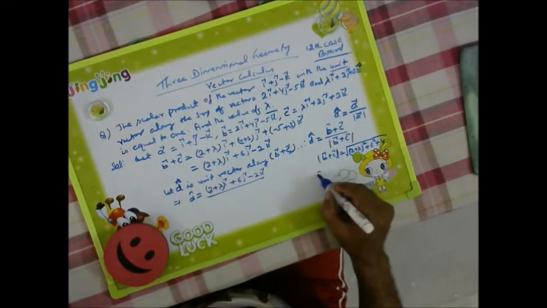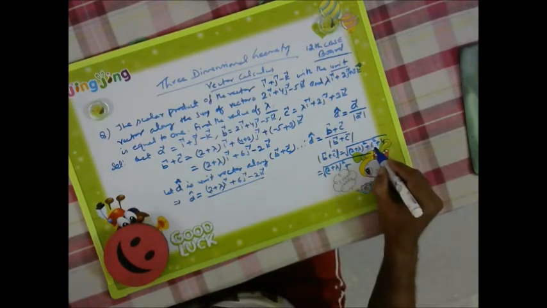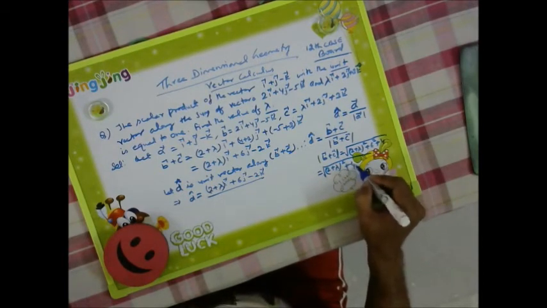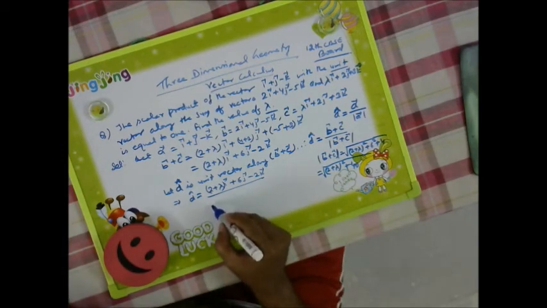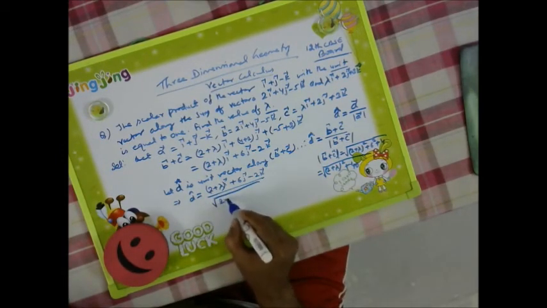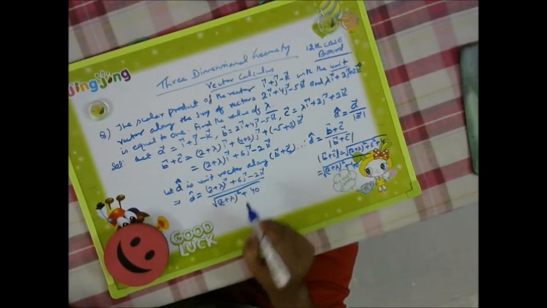So 6 square is 36, 36 plus 4 is 40. So it becomes root of 2 plus lambda square plus 40.